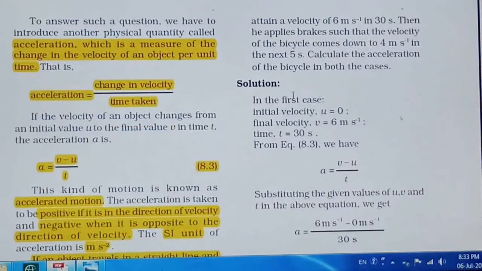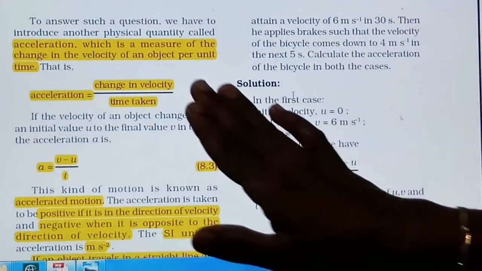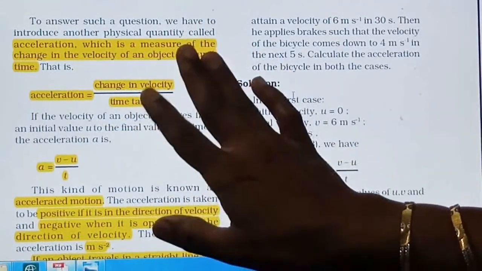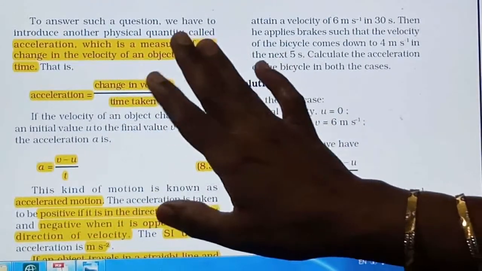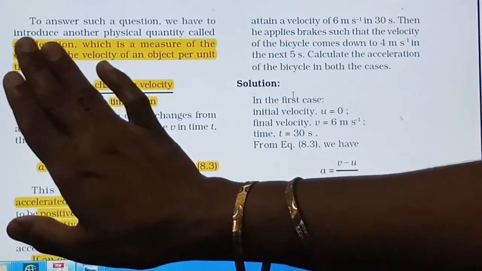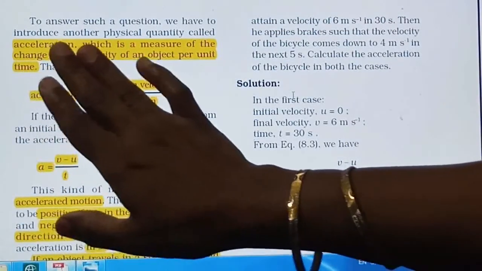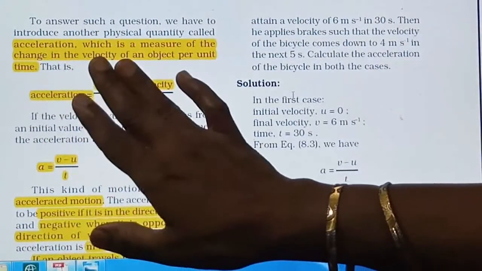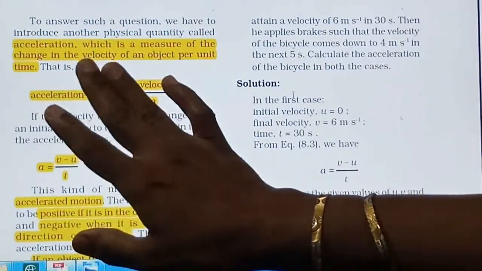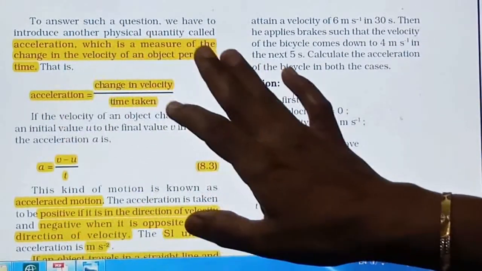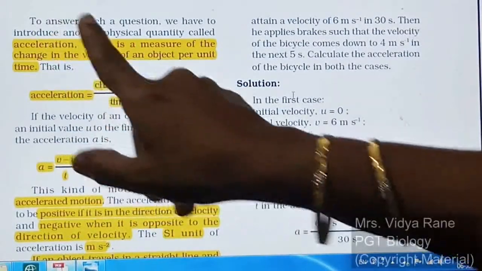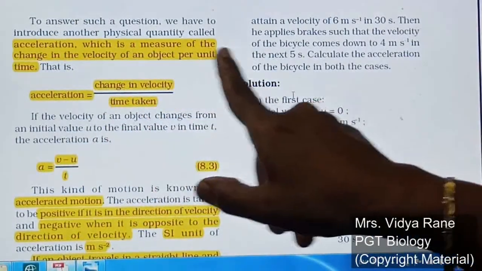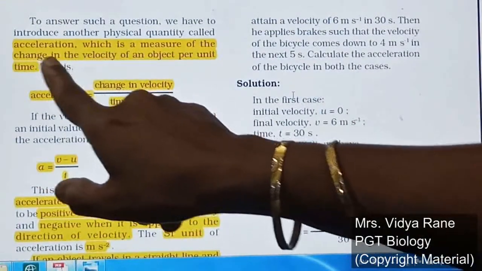See on the next page. To understand this, one more new physical quantity is here, that is nothing but acceleration. Whenever there is a change in velocity, that velocity change measured per unit time is nothing but the acceleration. See, acceleration is a measure of the change in velocity.